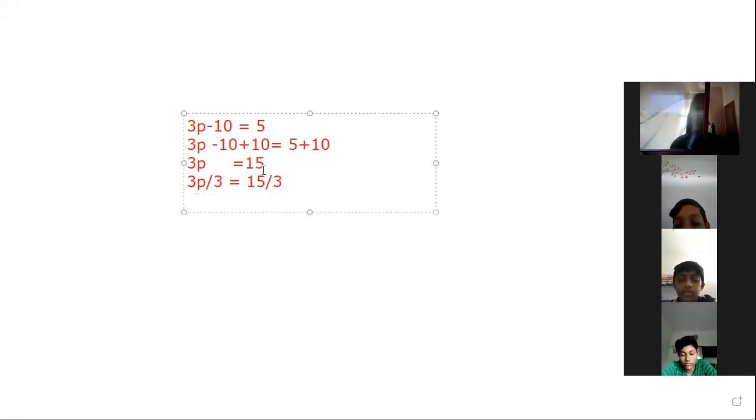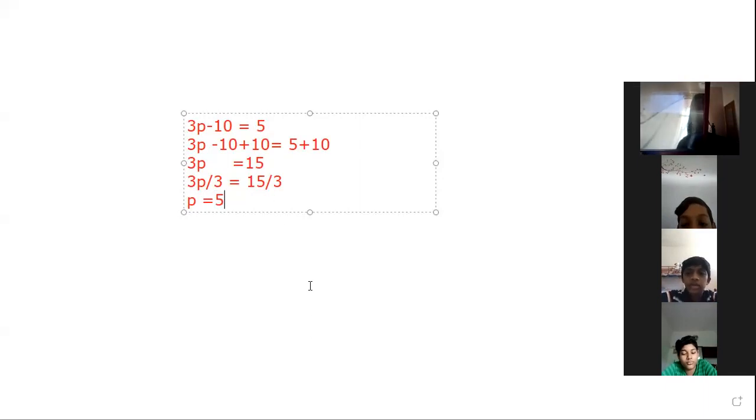While dividing 3p by 3, we get p. And 15 divided by 3 is 5. So we get the value of p as 5. This is the previous method we have used.